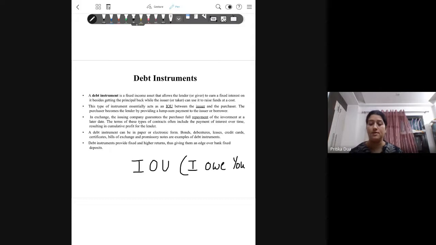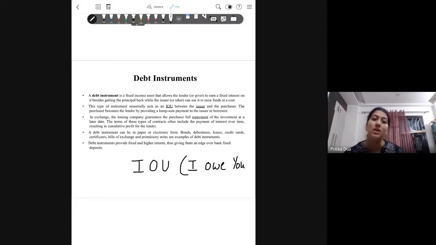Now this arrangement enables the borrowing company to meet a number of requirements. The fund requirements can range from objectives like capital expansion, a capital project you need to undertake, or entering a new market. Sometimes there is a crunch in funds, and fund requirements may also be for meeting the working capital requirements of the business.